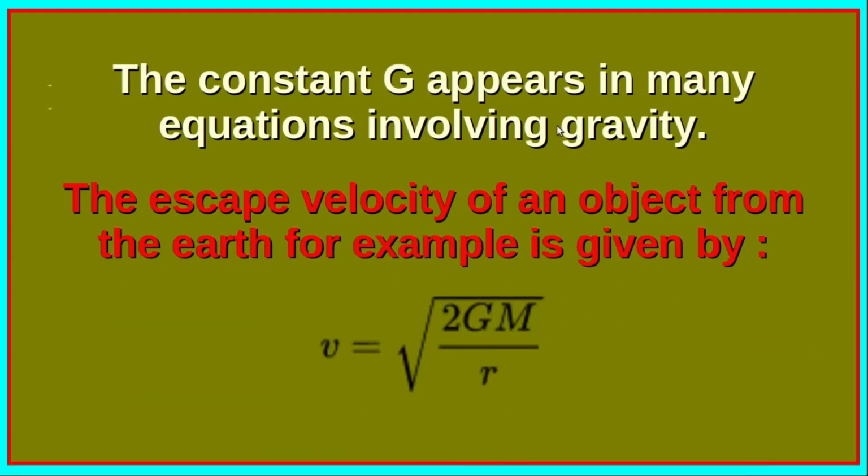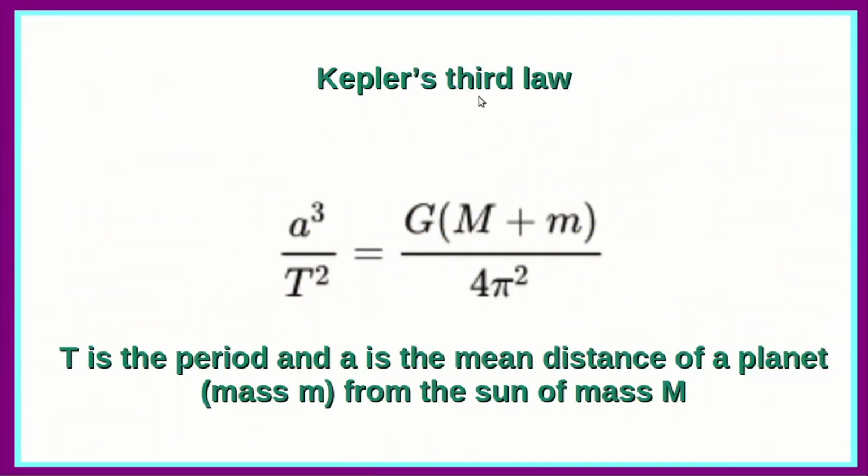The constant G appears in many equations involving gravity. For example, the escape velocity of an object from the earth is given by v = √(2GM/R), where M is the mass of the earth and R is the radius. Similarly, Kepler's third law reads a³/T² = G(M+m)/4π², where a is the mean distance of a planet of mass m from the sun of mass capital M, and T is the time period of revolution of the planet around the sun.